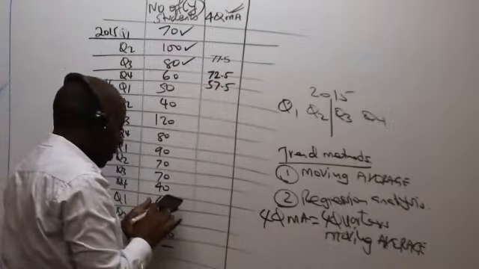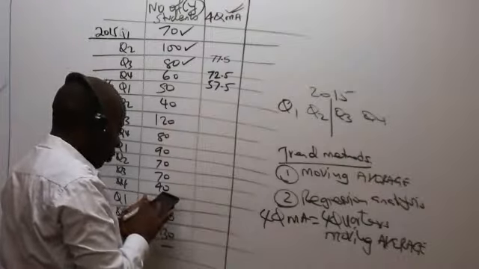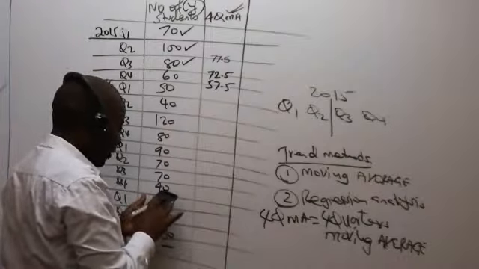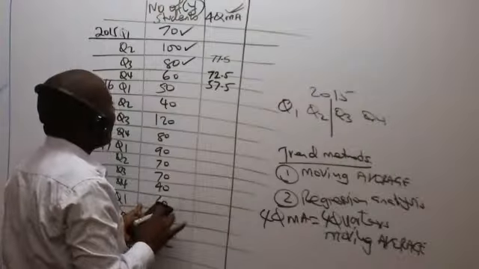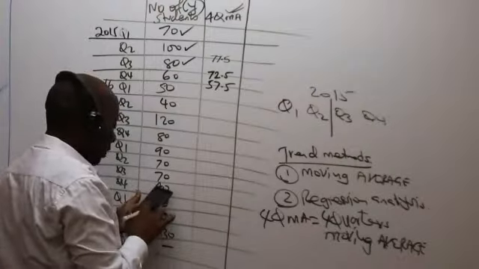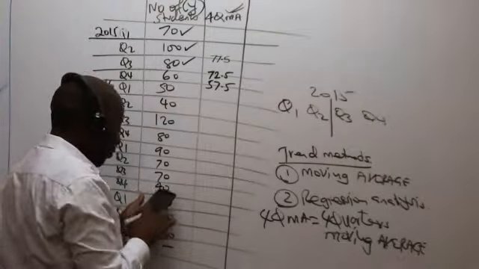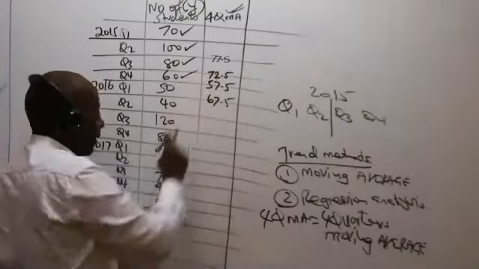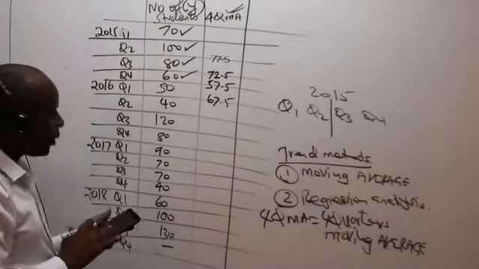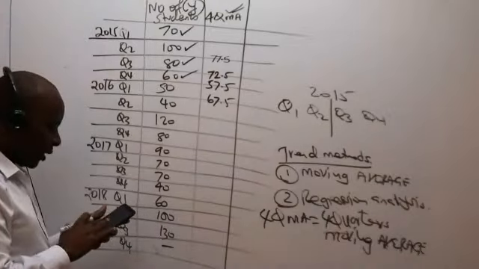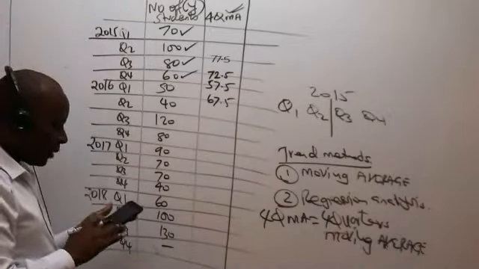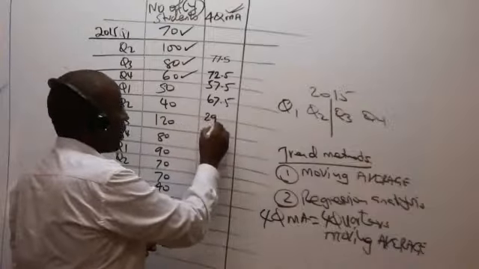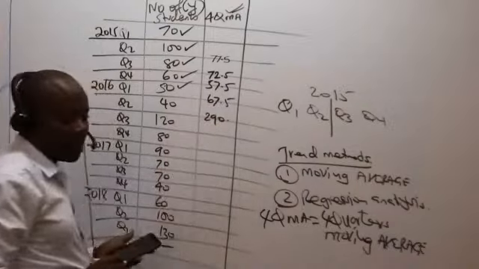So the next one is 60 plus 50 plus 40 plus 40 plus 120. Whatever I get, I divide by 4. All the figures will be hanging. 67.5. I tick that. We have 50 plus 40 plus 120 plus 80. What am I getting? I'm getting 290. I tick that.